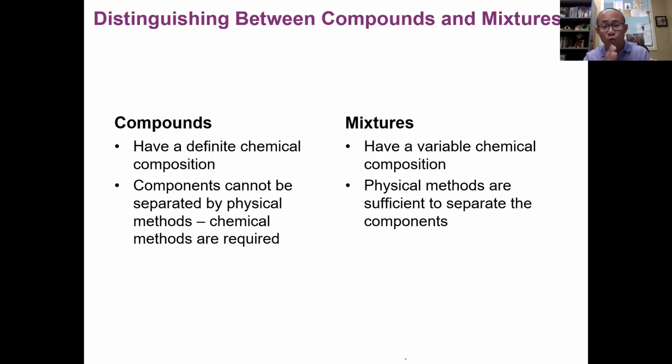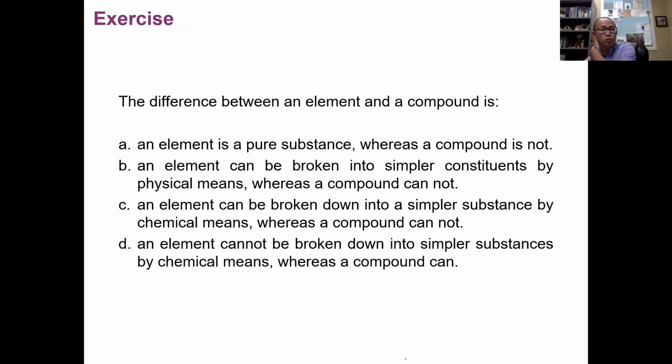You cannot break down a compound with physical means. You can break down a compound by chemical means. So that's the deeper difference. Again, some of you may be confused with these two terms. Just remember, a compound is a pure substance. It's not a mixture. This is one quick concept check asking the difference between an element and a compound. I think the answer is D, right? An element cannot be broken down into simpler substances by chemical means, while a compound can be broken down into simpler substances by chemical means.